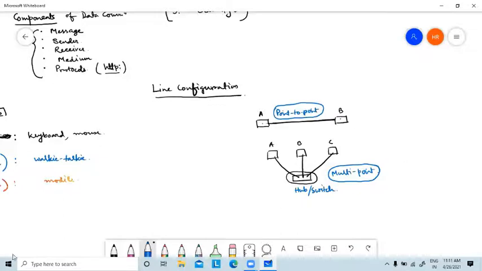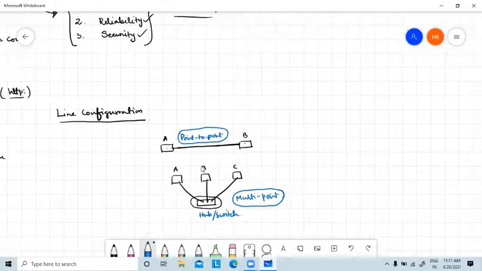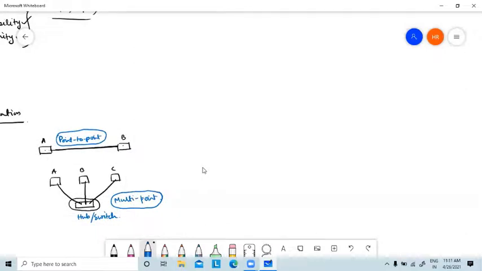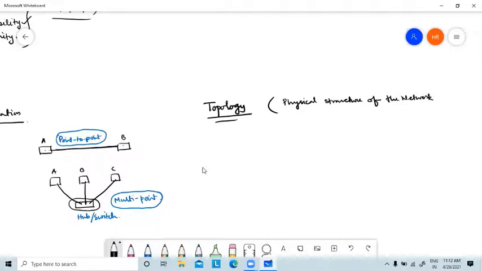And the next thing: after knowing how we are communicating, how this transmission mode is going on, and how they are connected, meaning the line configuration, the next thing is the topology. Now, topology means, remember, a physical structure of the network. Structure of the network means how the devices are connected.